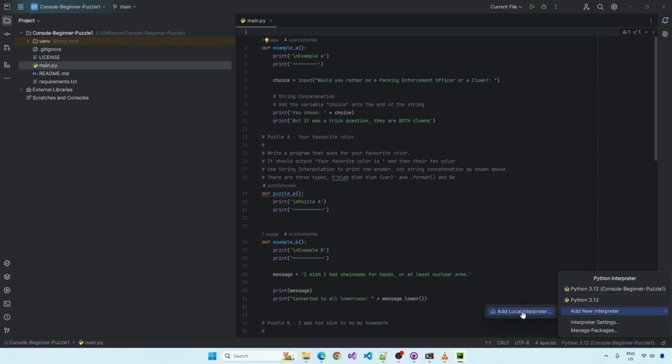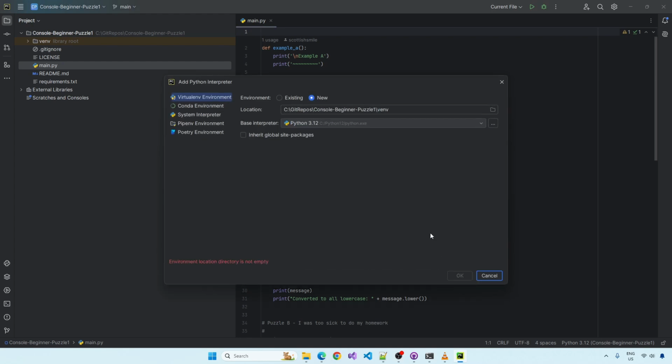If that didn't happen for you, you can just click this again, go to Add New Interpreter, Add Local Interpreter, choose your virtual environment selection there, select New, whatever location you want. I usually just call it venv because it's the name of the virtual environment software that comes bundled with Python. Choose your interpreter. The folder has to be empty, so this is showing an error because the virtual environment's already been created, but otherwise you would click OK.